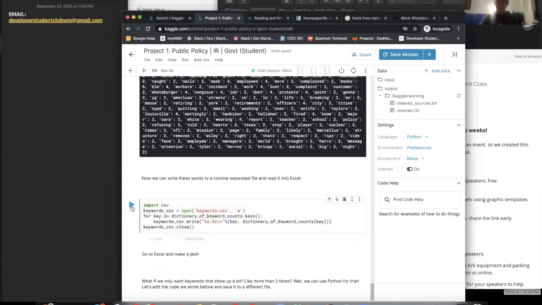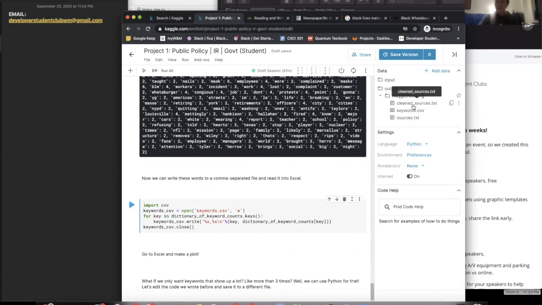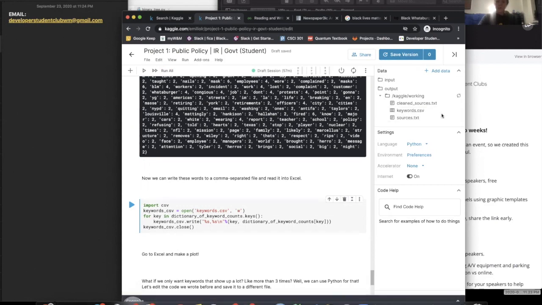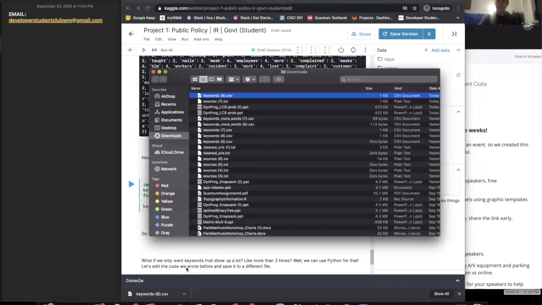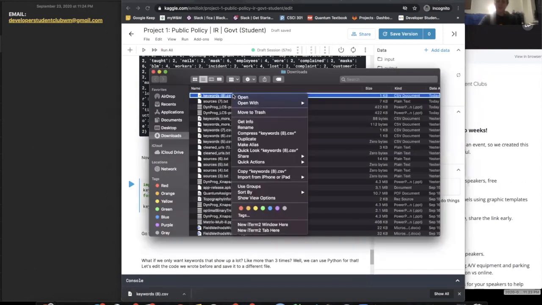And the way we do this is we'll run this code block here, and we can come over to the data section and click refresh directory contents, and I'll see that I have this new CSV file. Just like before, if you come over to the right side to the 3 little dots and click on download, then you'll be able to download it. I'm going to show in Finder so I can open it with Excel and not Mac's annoying built-in one. And I'm going to say open with Excel.